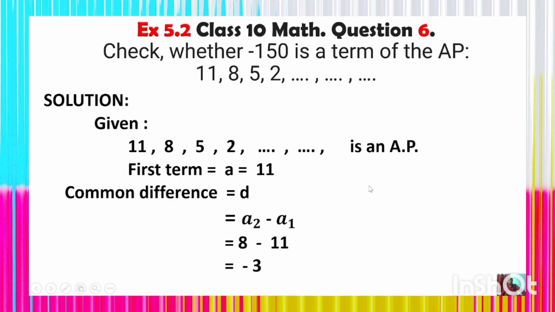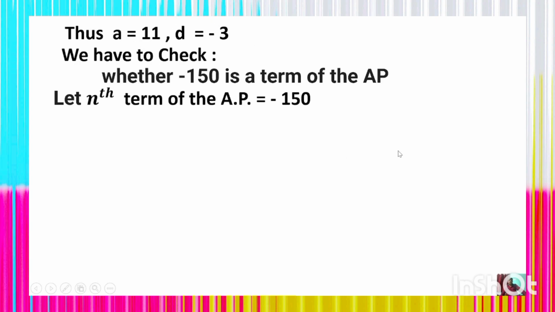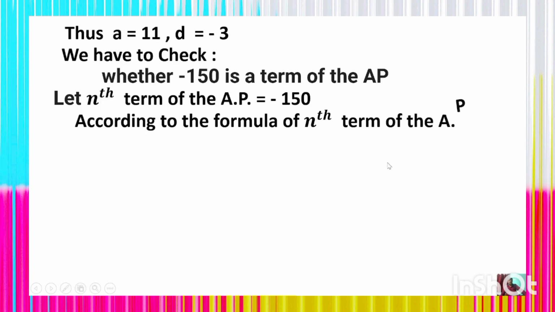Thus a is equal to 11, the common difference is minus 3, and we have to check whether minus 150 is a term of the AP. So let the nth term of the AP be equal to minus 150. According to the formula of the general term of the AP, we know that a_n is equal to a plus (n minus 1) into d, which is equal to minus 150.